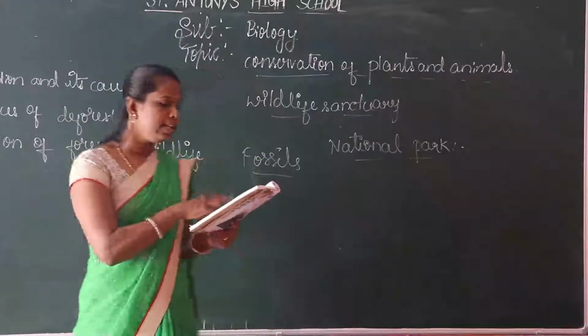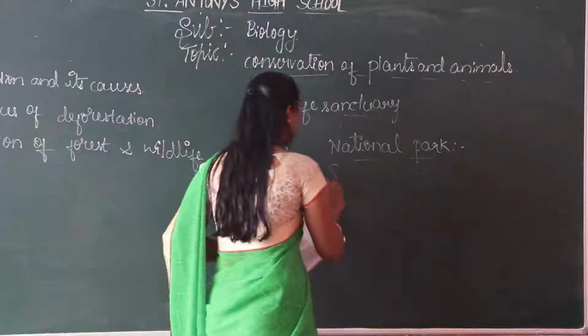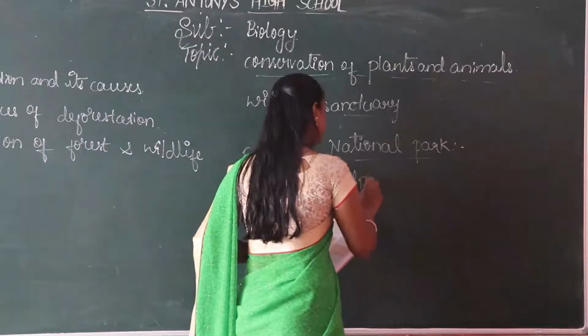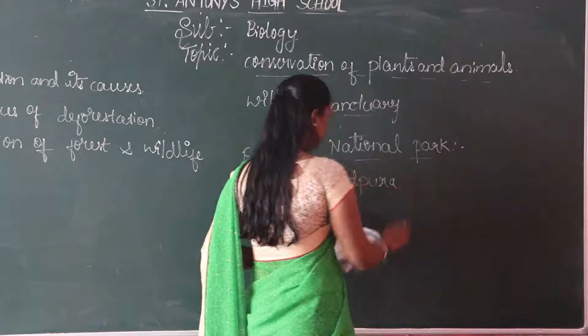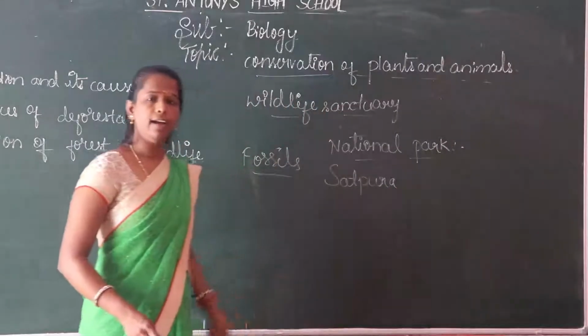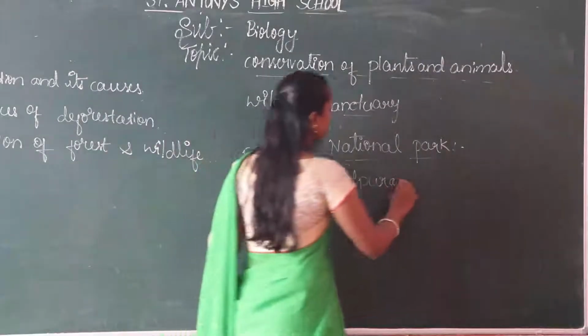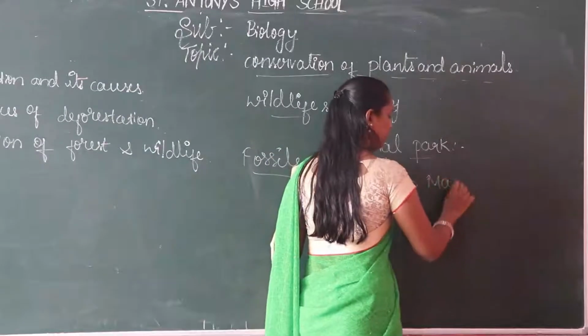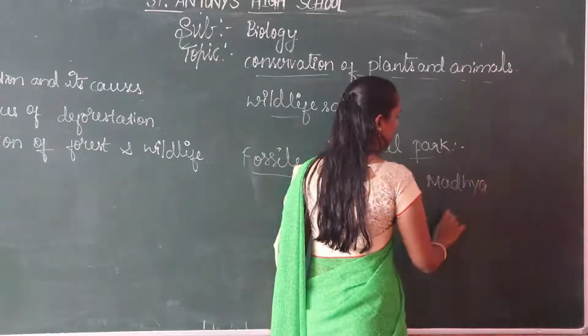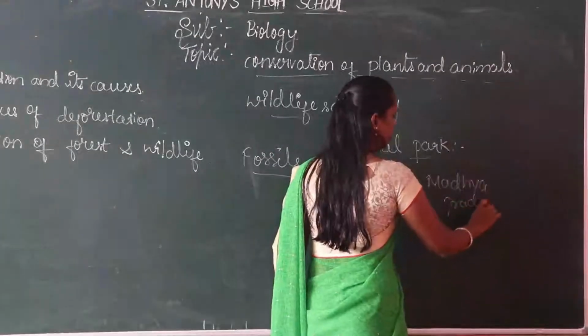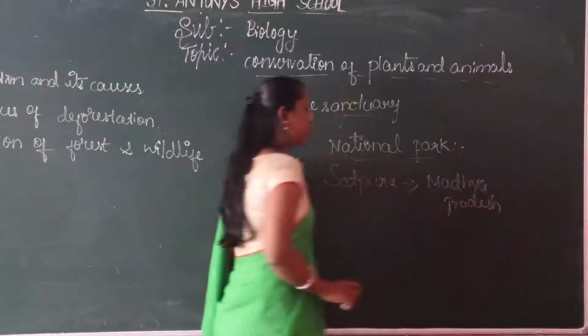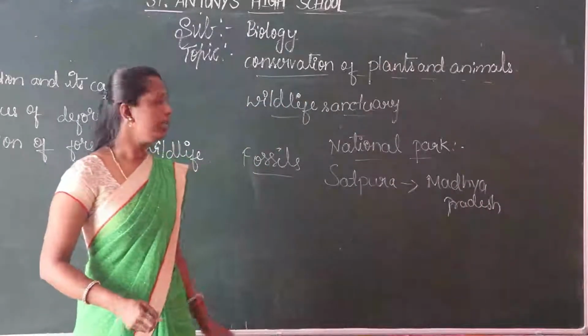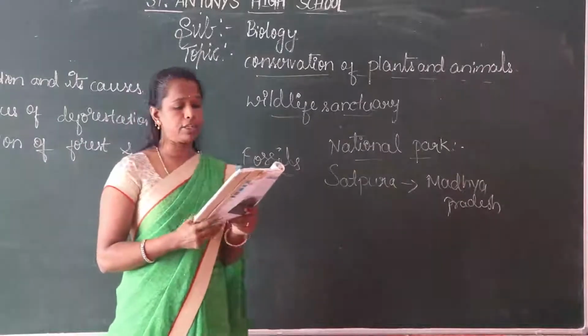Here, Satpura National Park. It is located in Madhya Pradesh. Okay, children? So this is a national park, Satpura National Park.